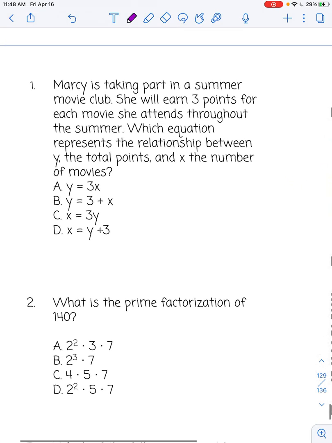Okay, so number 1, Marcy's taking part in a summer movie club. She will earn 3 points for each movie she attends throughout the summer. Which equation represents the relationship between y, the total points, and x, the number of movies?